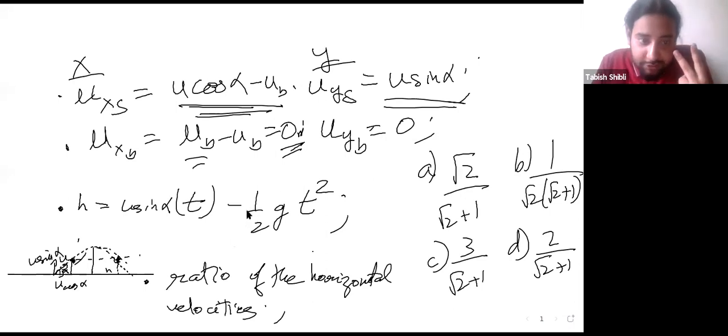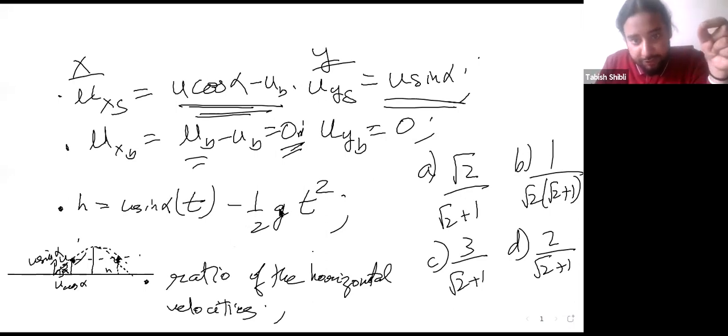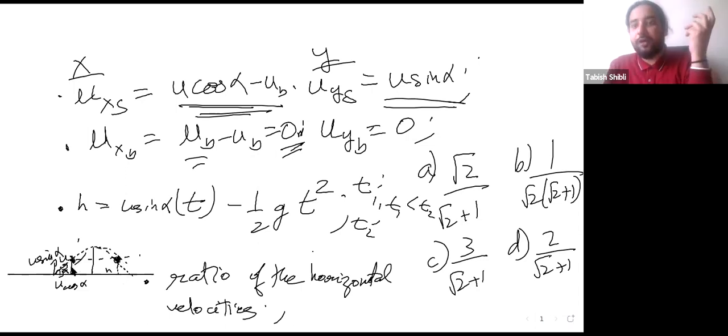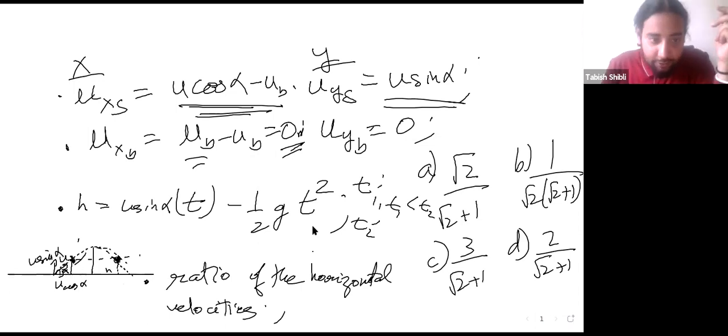What will the two solutions correspond to? Let's say the two solutions are T1 and T2, with T1 smaller than T2. T2 corresponds to the point when it reaches here, and T1 corresponds to the point when it reaches the height h the first time. That is what the quadratic equation does for you.